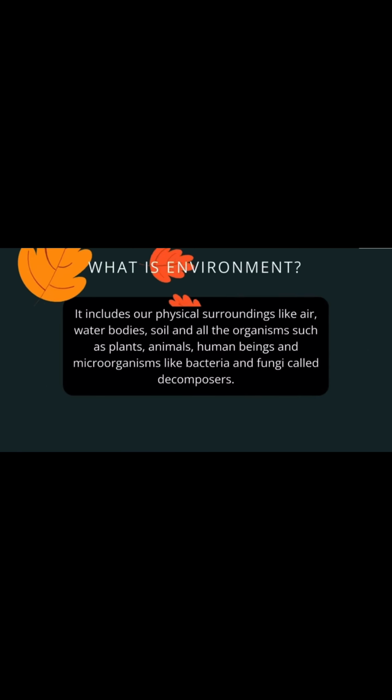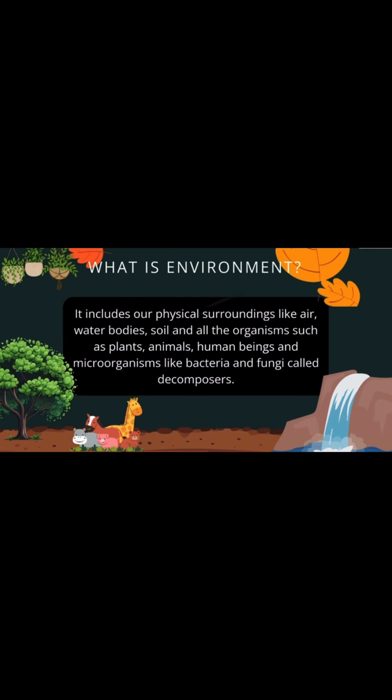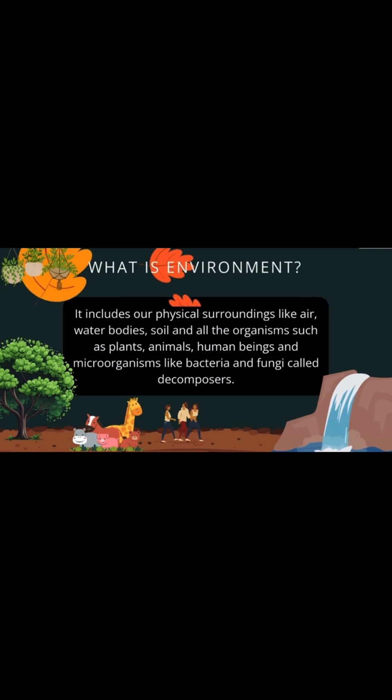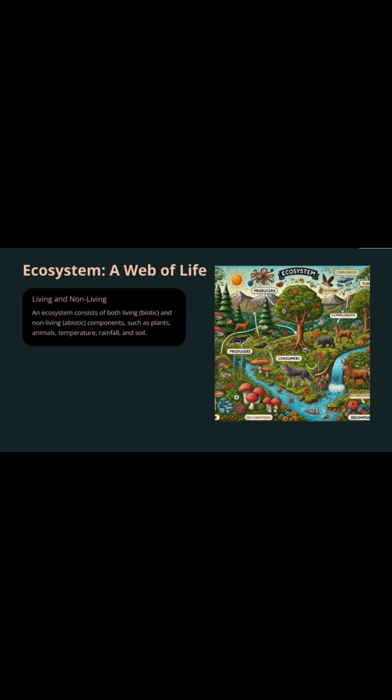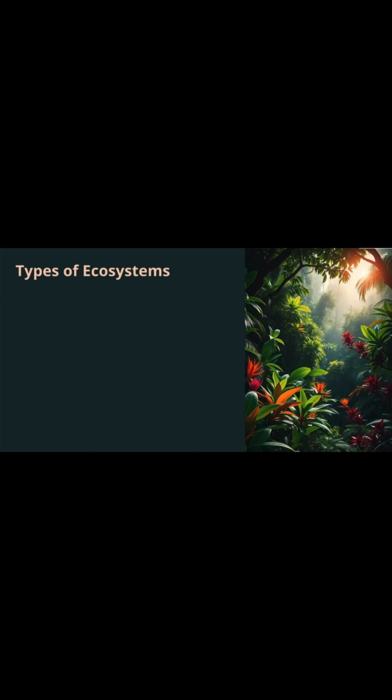What is environment? It includes our physical surroundings like air, water bodies, soil, and all the organisms such as plants, animals, human beings, and microorganisms like bacteria and fungi called decomposers. So, ecosystem is a web of life. An ecosystem consists of both living and non living, biotic and abiotic components, such as plants, animals, temperature, rainfall, etc. They are interdependent on each other, as all living beings interact with each other.